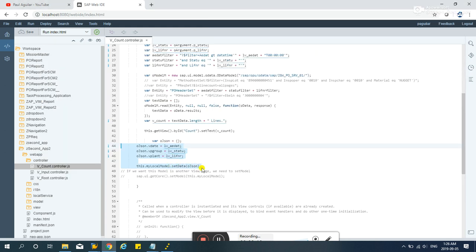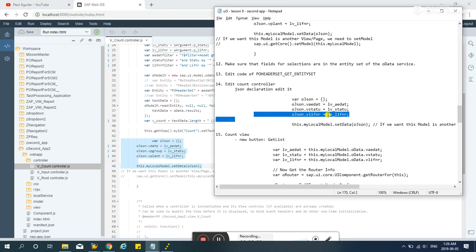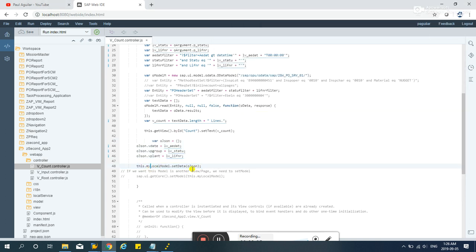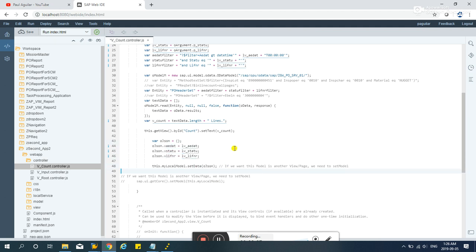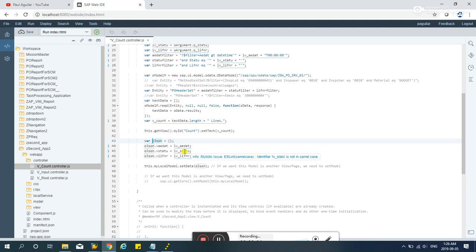Yep, including the var JSON. Oops, did I copy it right? Okay. So let's beautify it. Okay, that's the array, and VAE dot, status and FNR.